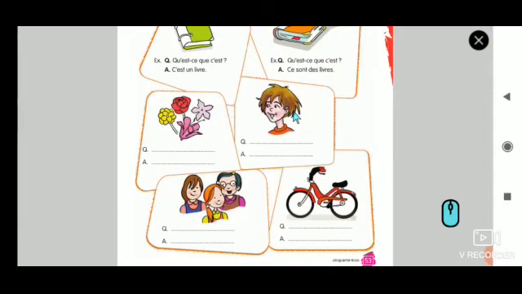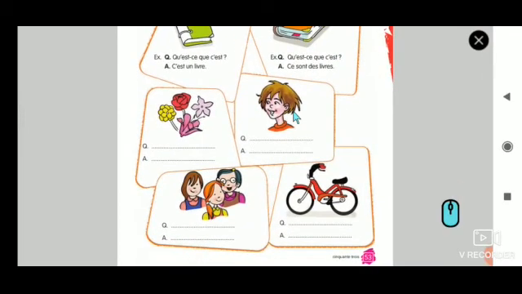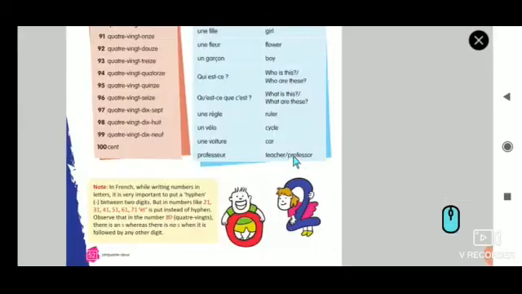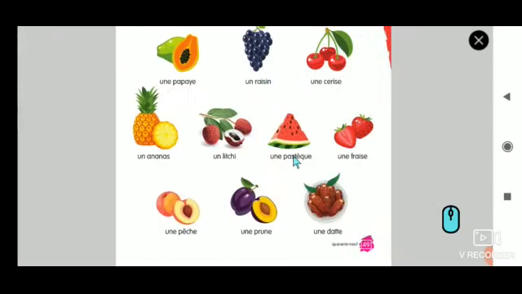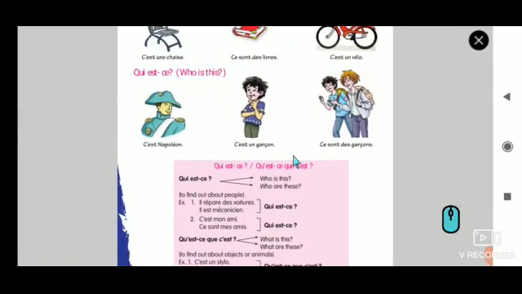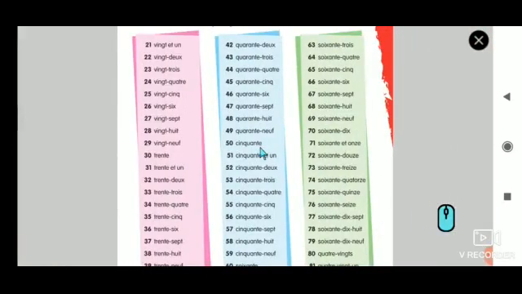Now, this answer is already available in your book. Anyway, I will tell you. Now, this is a personality, right? So, what do we have to say? Qu'est-ce or qui est? Who can say? Yeah, definitely it is qui est. Now, the answer is c'est un garçon. I will show you the answer in the book itself. Okay. See, this is the answer. C'est un garçon. The answer is already here. Now, we will go for the next question.